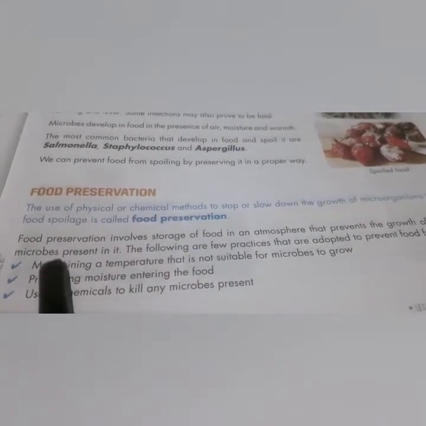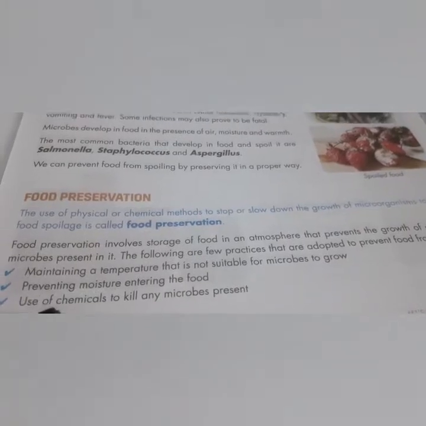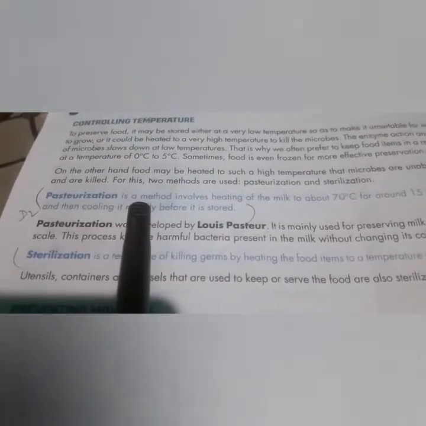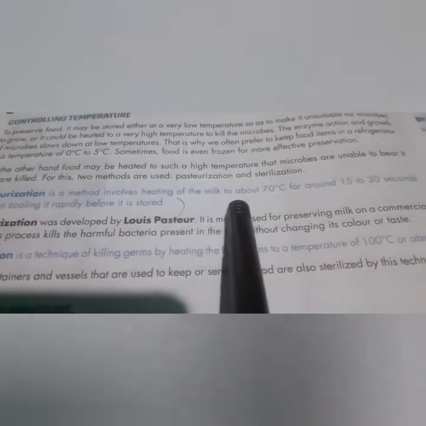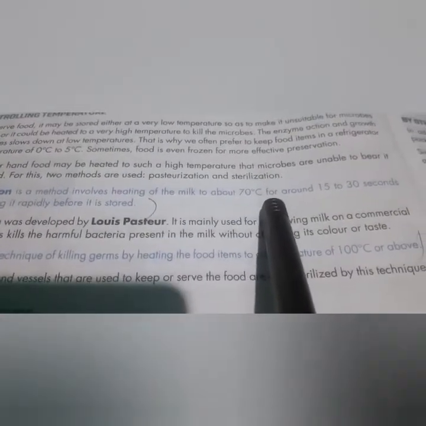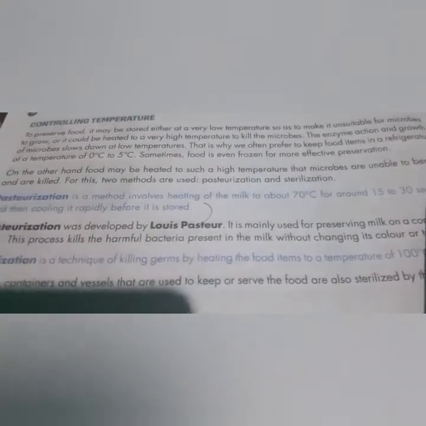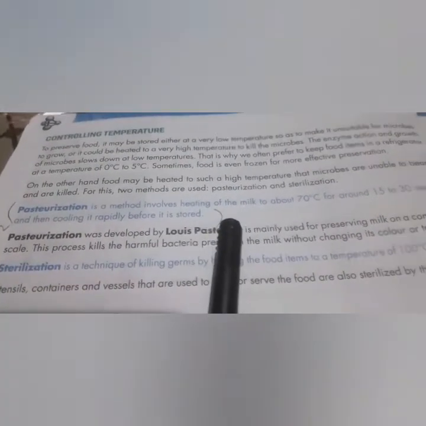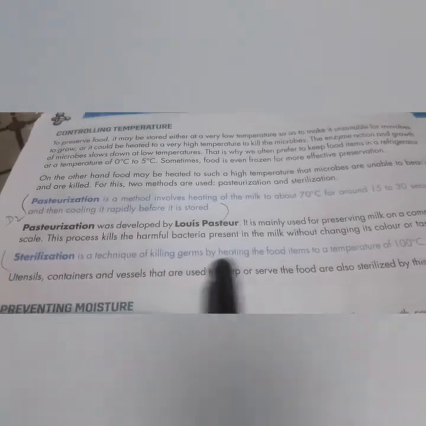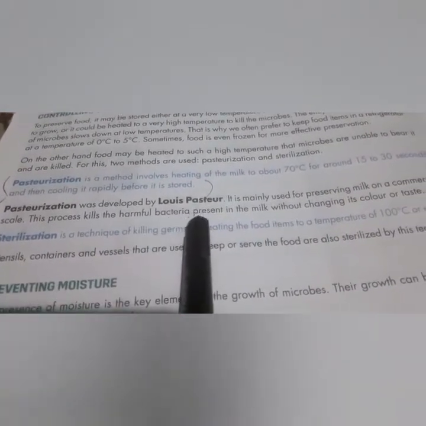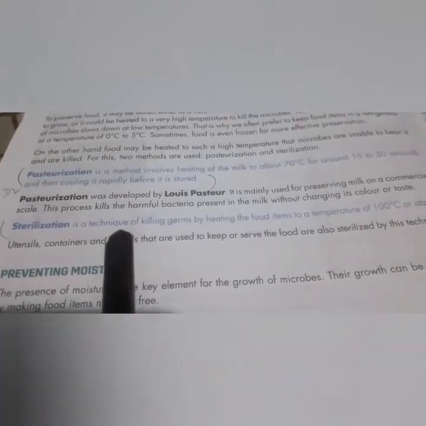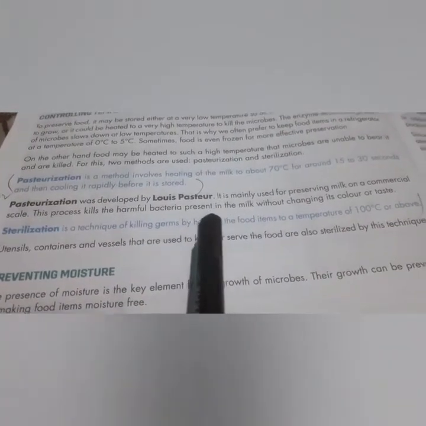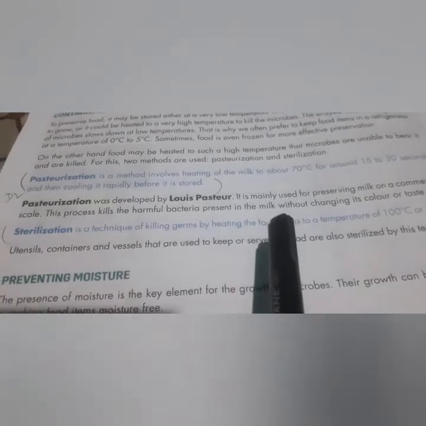So there are certain methods. I will explain one by one. First one is controlling temperature. Pasteurization is a method that involves heating milk to about 70 degrees Celsius for around 15 to 30 seconds and then cooling it rapidly before it is stored. This pasteurization was developed by Louis Pasteur, and in this process milk is preserved.